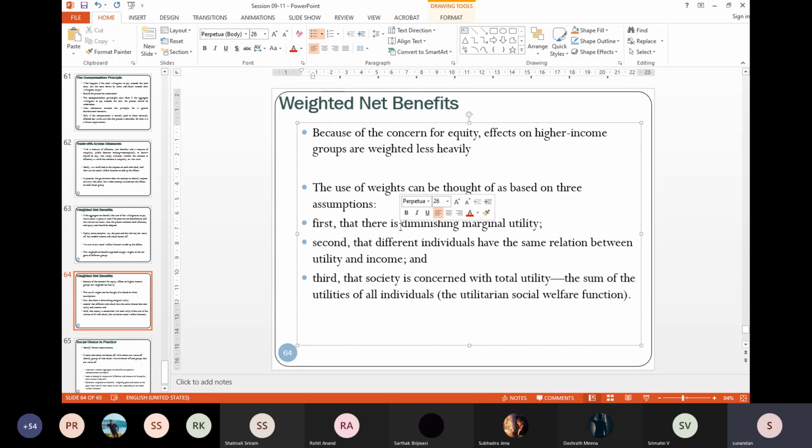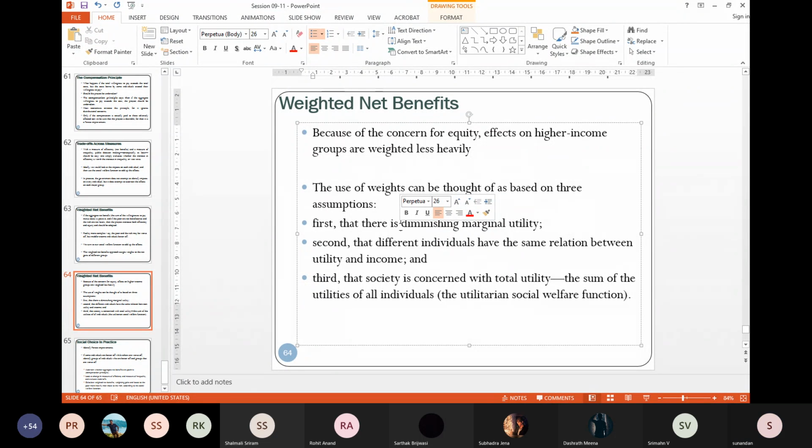So when I assign higher weight to the poor people and lower weight to the richer people, what are the basic assumptions we are making? When I'm talking about the poor, all the poor have very similar relation between utility and income. Because if you have very low income, a small increase in your income will increase your utility much higher.